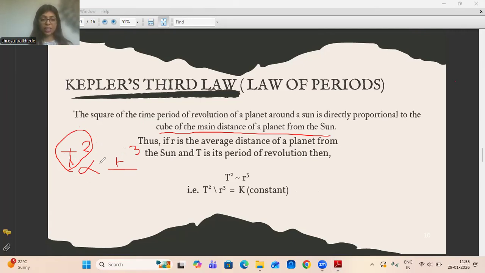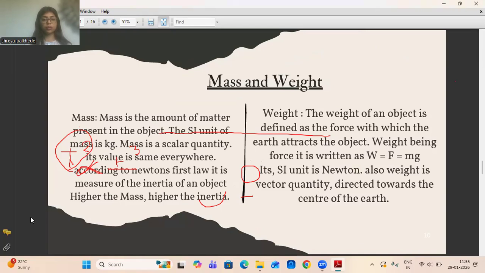And here again, this sign of proportionality is replaced by the constant k when we transpose this r cube towards the denominator of this t square. Okay, so this was the third law.